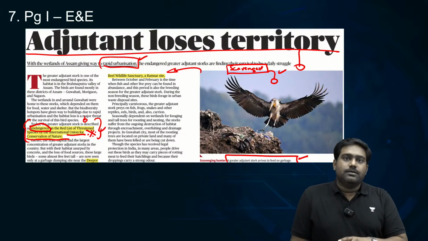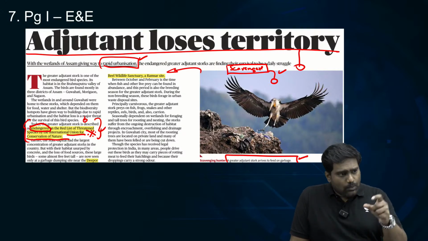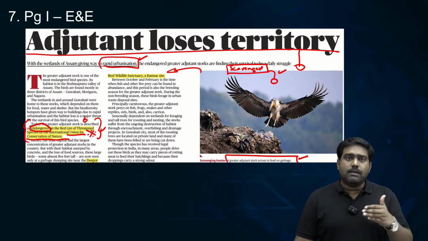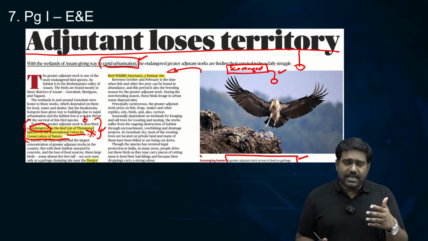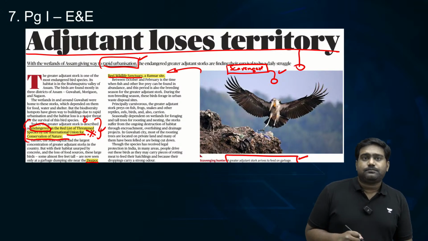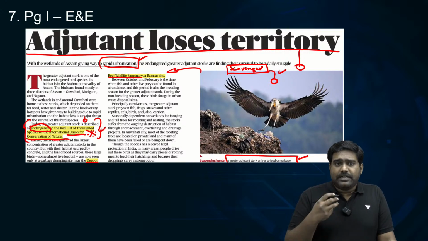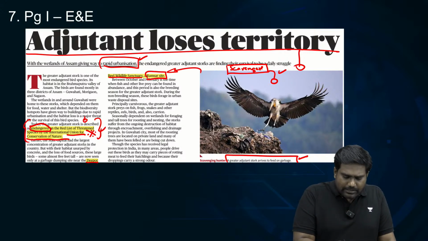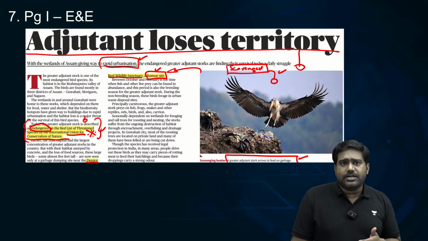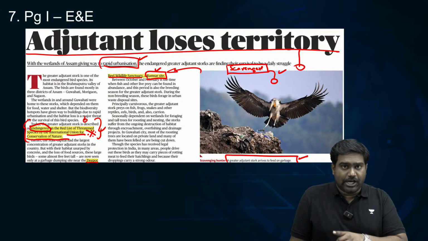Now, we can find the greater adjutant stork in one particular habitat in India. It's now restricted to the state of Assam in the Brahmaputra Valley. You have a very important wetland, the Deepor Wildlife Sanctuary, which is a Ramsar site. It's a wetland of international importance, recognized under the Ramsar Convention. This is one of the last remaining habitats of the greater adjutant stork. Apart from this, there is one other habitat in Asia.